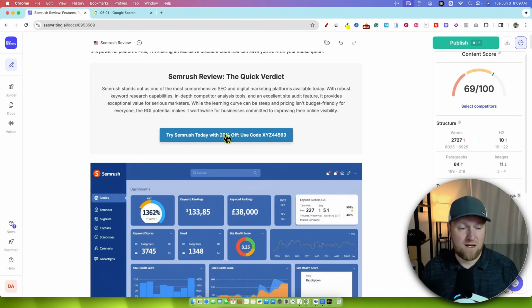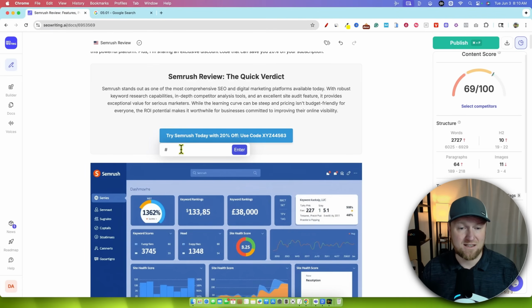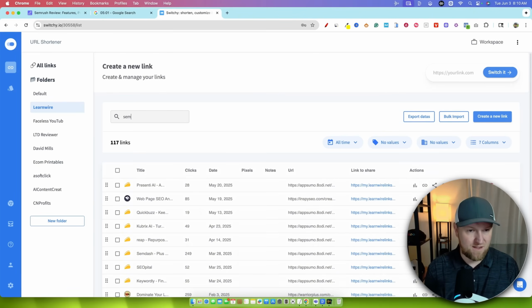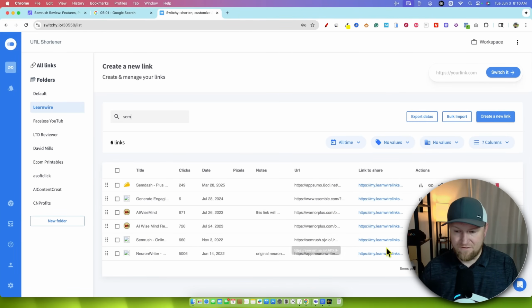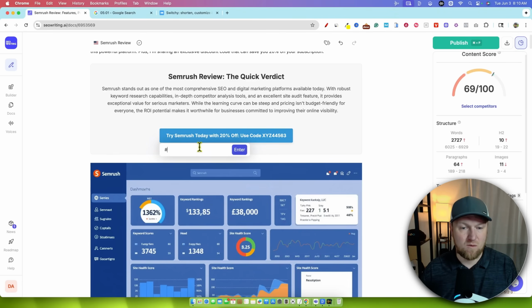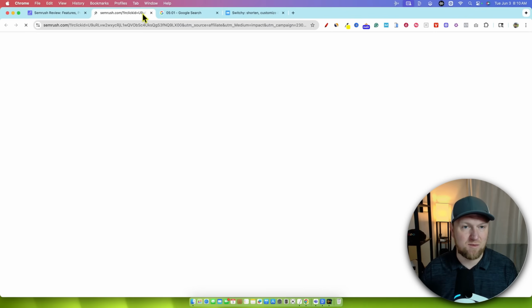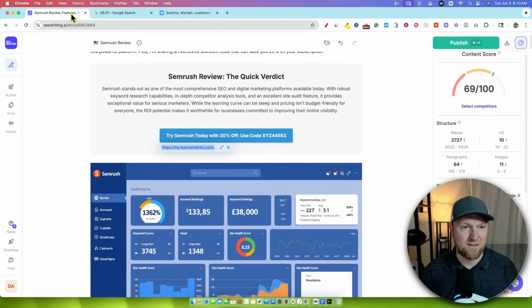So we have this button over here. It doesn't have a link, so you can actually come in here and edit this link. You could put your link to your site and enter your affiliate code right there. So let's just say we go to SEMrush. Right here, I have an affiliate link, so we would just copy it. We would come in, click on this button, push edit, put our link in, and push enter. If we click the link, I'm going to open in a new tab. It actually would take you over to SEMrush with your affiliate link in it.